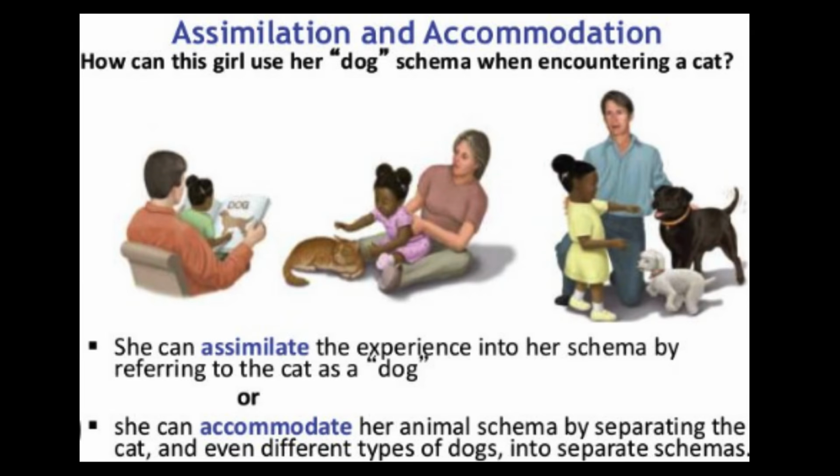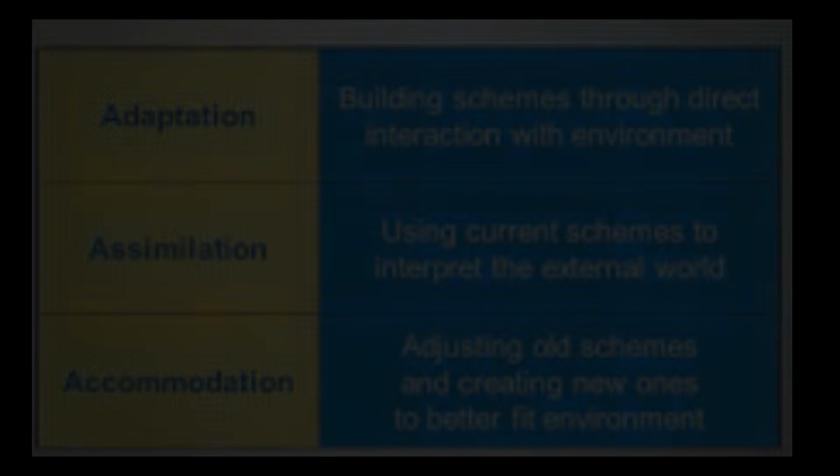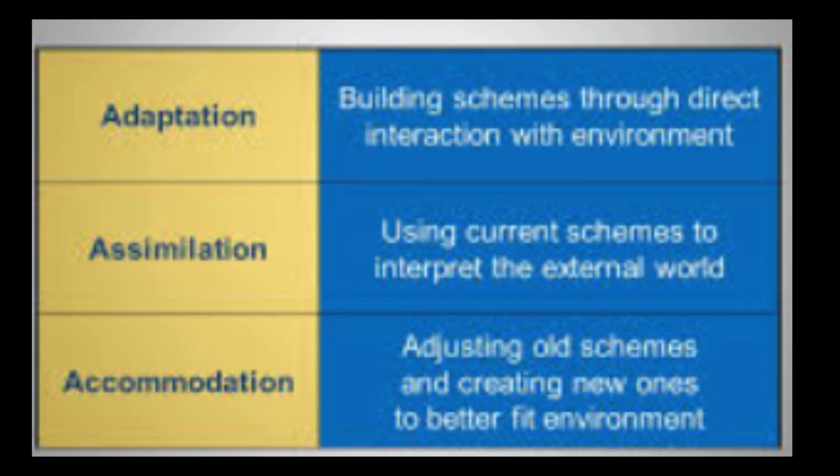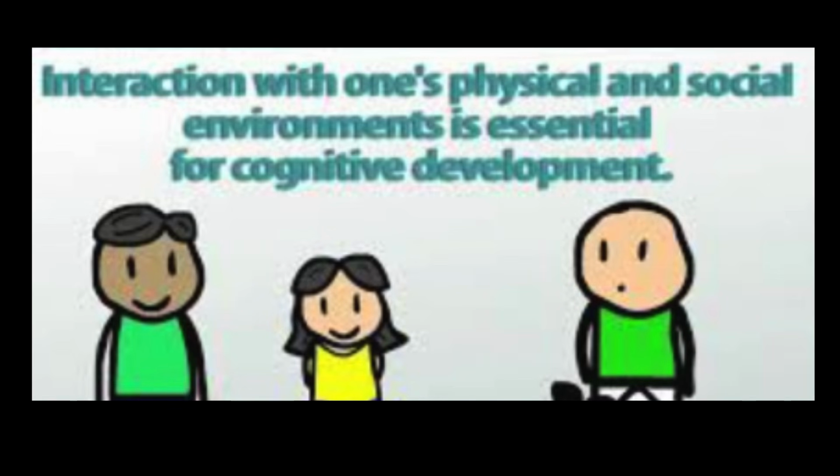How assimilation and accommodation interact. Assimilation and accommodation are complementary processes, working together to enhance cognitive development. When children are exposed to new experiences, they first attempt to assimilate. If that doesn't work, they accommodate. This dynamic allows children to construct more complex and nuanced understanding as they progress through different cognitive stages. As we see, this interaction is vital for a child to adapt their thinking and learn effectively. In summary, Jean Piaget's theories on schemas, assimilation, and accommodation are instrumental in comprehending how children learn and develop cognitively.